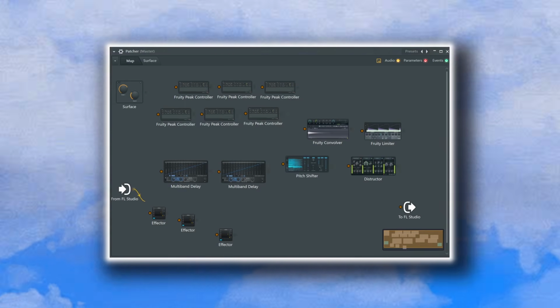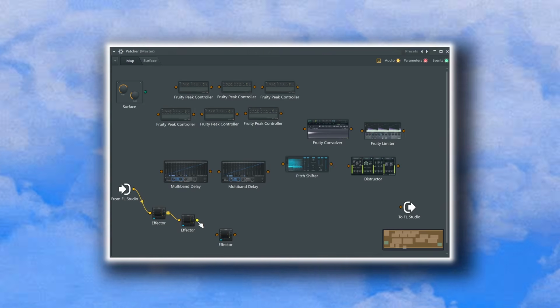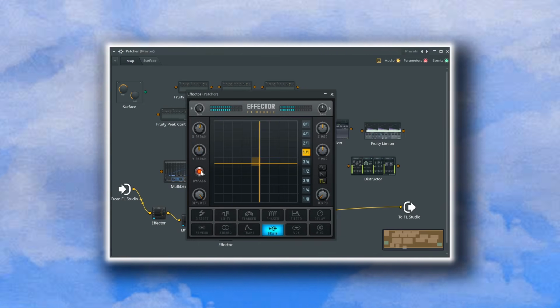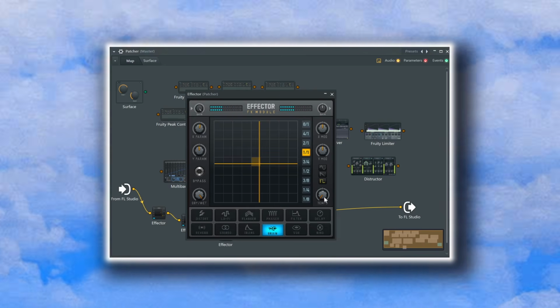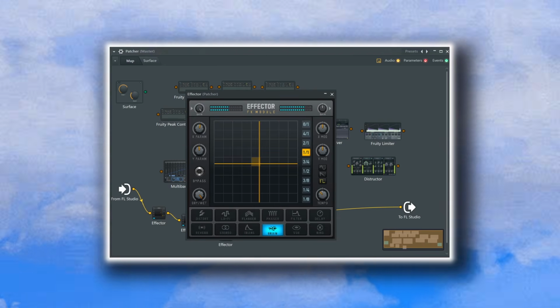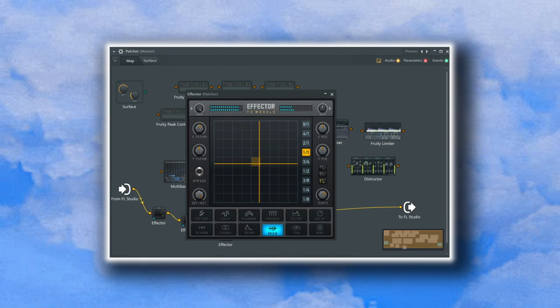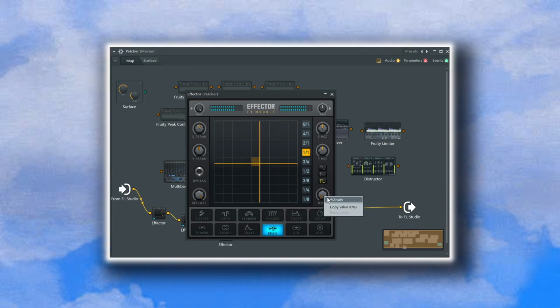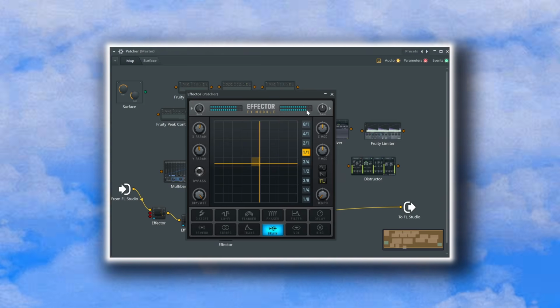First thing we need to do is to set up 2 Effectors in a row and route it to the output of the Patcher. The main idea behind this patch is to have a way of manipulating the tempo of the incoming signal, and Effector's grain mode seems to be the best way to do it. Once you select the grain effect and set it to 1 by 1, you can loop the incoming sound and change the playback tempo. If you only have one active instance, it will loop one part over and over again,